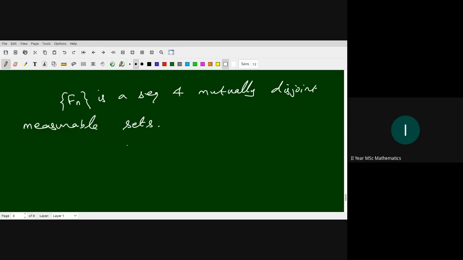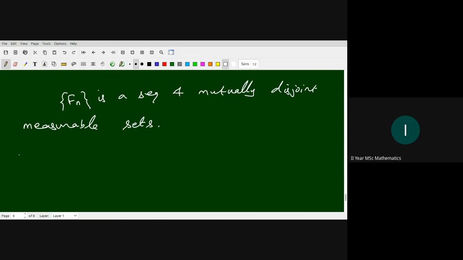Okay. Then what about the union of En, n from 1 to infinity? Now we apply the countable additivity of m on Fn.